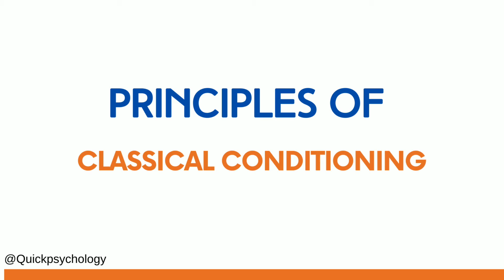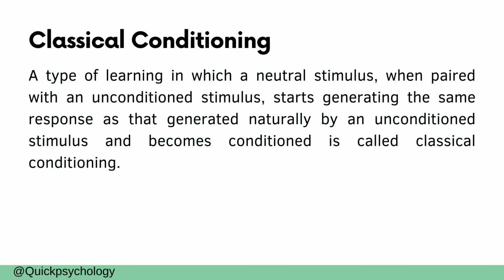Classical conditioning and its principles. A type of learning in which a neutral stimulus, when paired with an unconditioned stimulus, starts generating the same response as that generated naturally by an unconditioned stimulus and becomes conditioned is called classical conditioning.